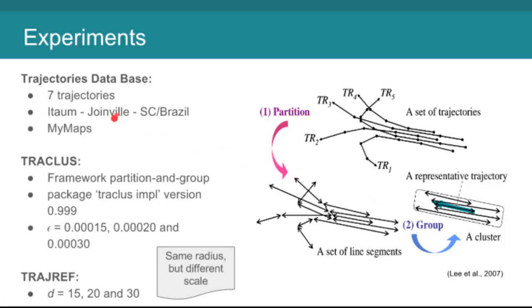In order to compare the methods, 3 experiments were conducted, using a database with 7 trajectories, simulated on the city of Joinville, a city in South Brazil. They were collected using the app My Maps, which is an extension of Google Maps. For the experiments, we used the same radius for the areas, but the algorithms have different scales. Therefore, epsilon is the parameter used in TRAJREF, and d is the parameter for TRAJDATA.